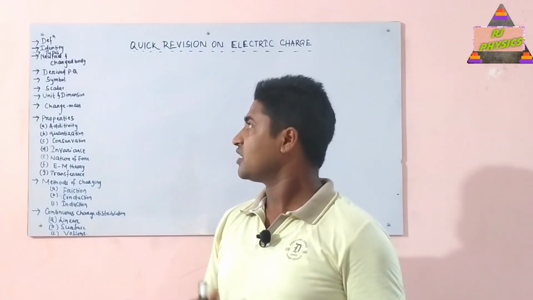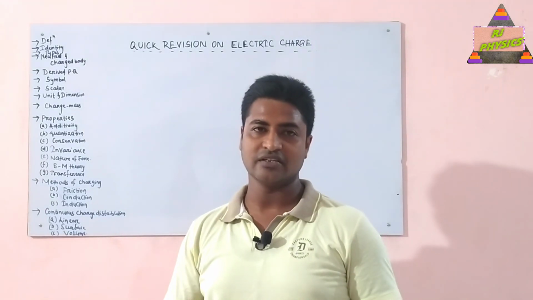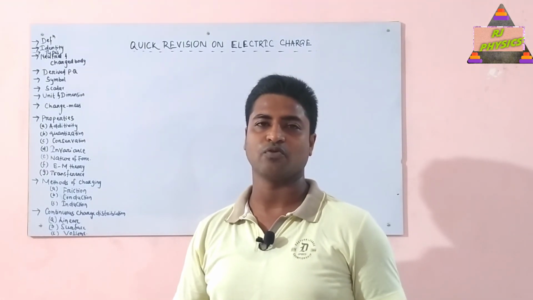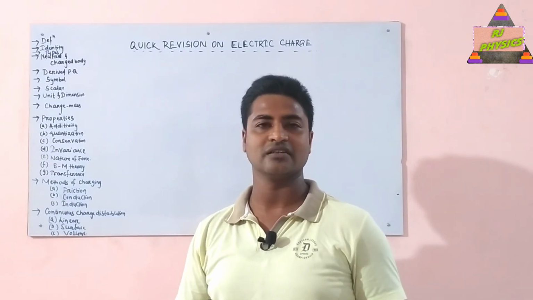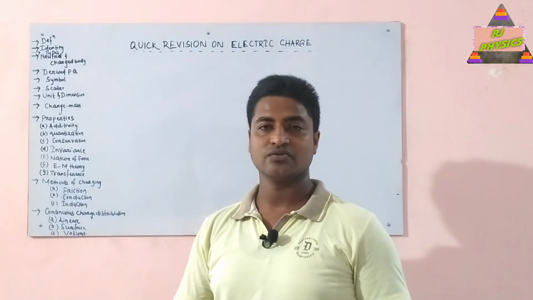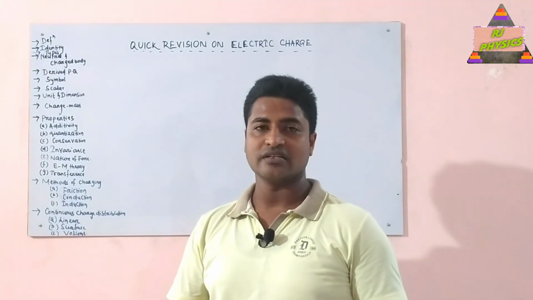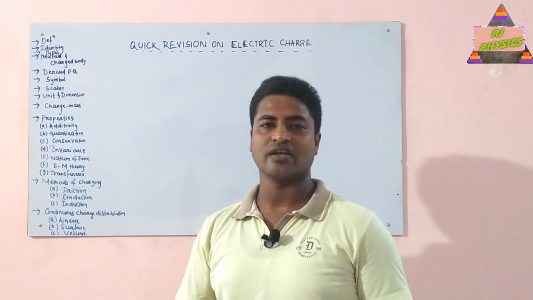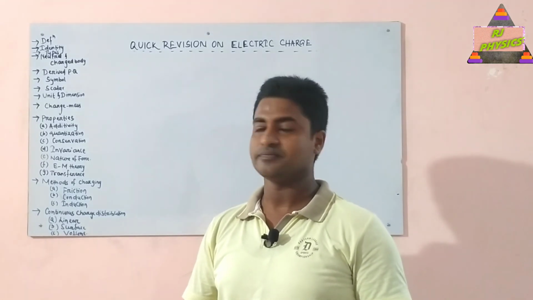Next, the third one is what are the types of charge. In general charge is of 2 types, that is positive charge and negative charge. It is simply a sign convention which is used for charge by Benjamin Franklin. So the charge on a proton is taken as positive while the charge on an electron is taken as negative.